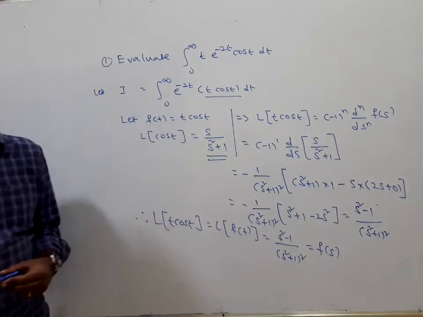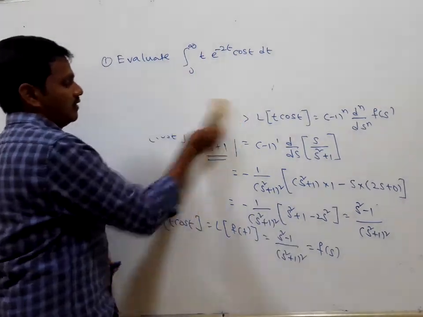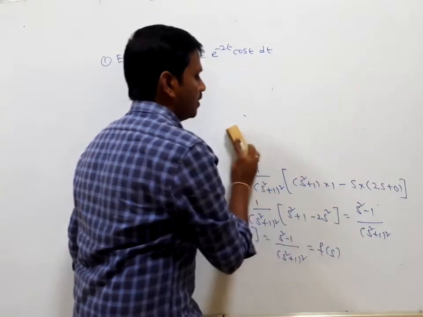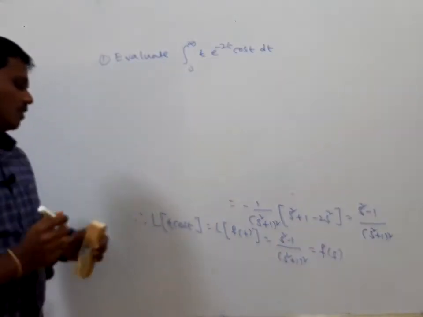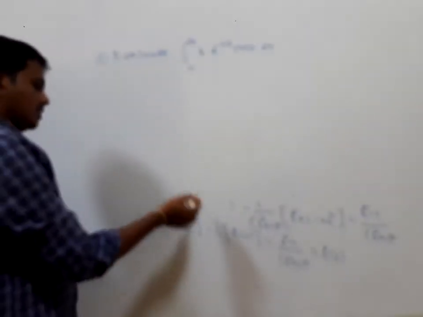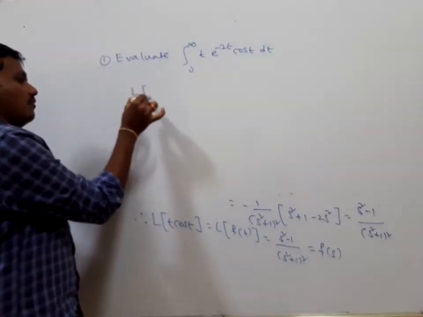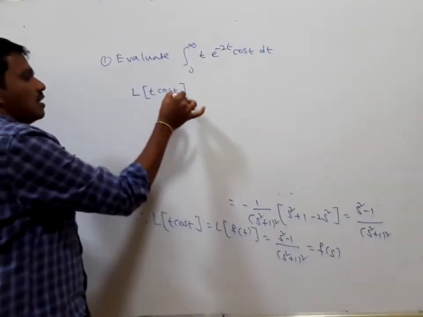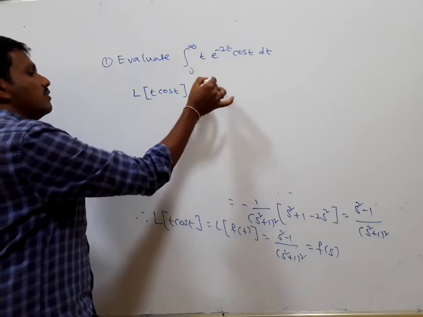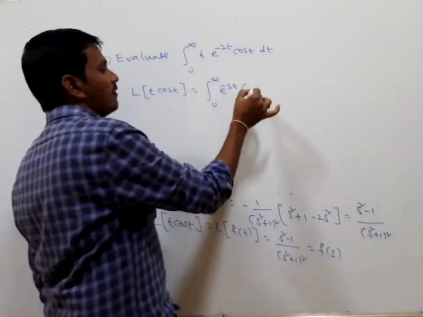Now we actually need to evaluate this integral. So from what I have written here, the Laplace transform of t cos t is the same as the integral from 0 to infinity of e to the power of minus st times f of t. And what is f of t?